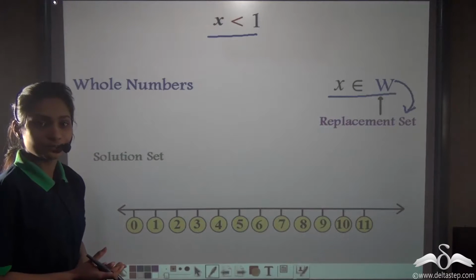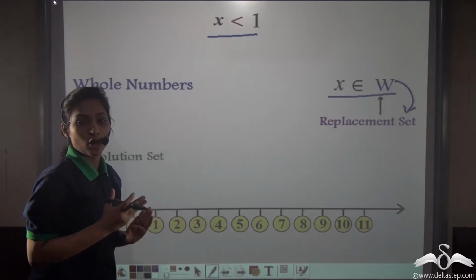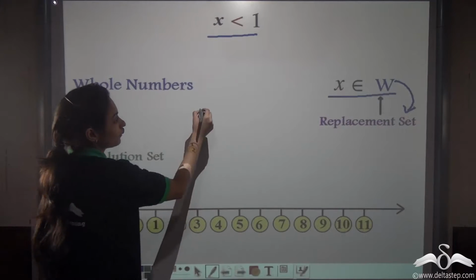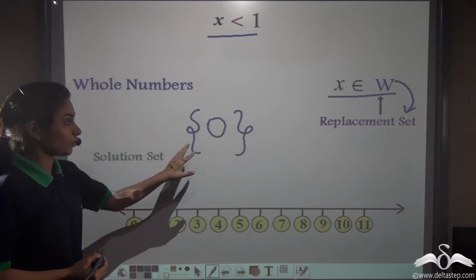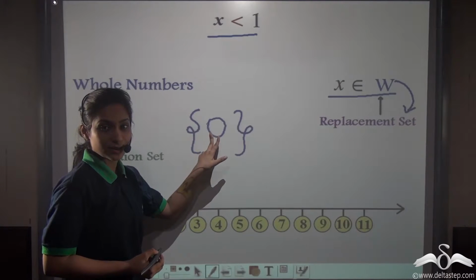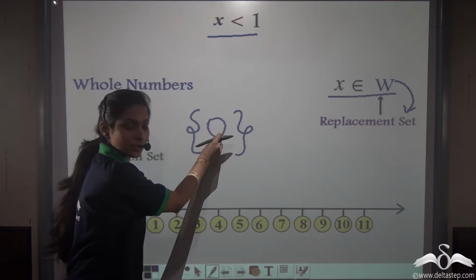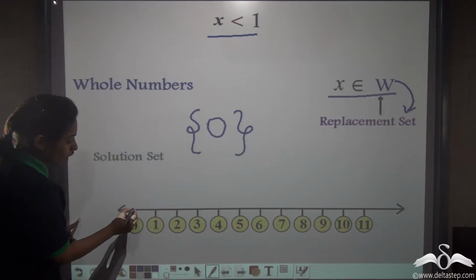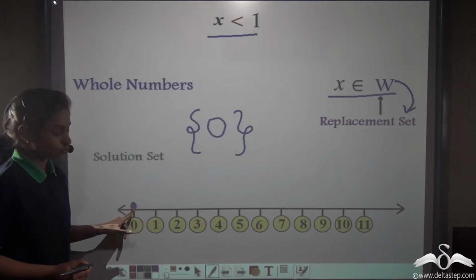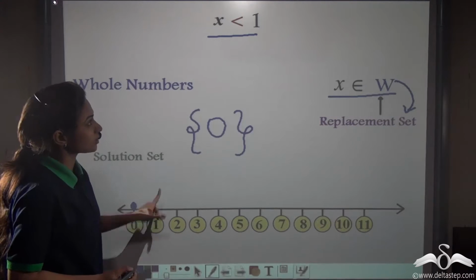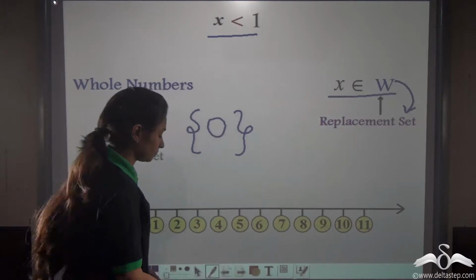Now tell me the solution. We have already discussed if x is less than 1 and x belongs to whole numbers, then the solution will be 0. Right? Now do not say that 0 means an empty set, but a set which has the number 0 in it. So how will we plot it? We will plot like this, a filled circle on the number 0. So this shows that 0 is the solution for x is less than 1 and x belongs to whole numbers.